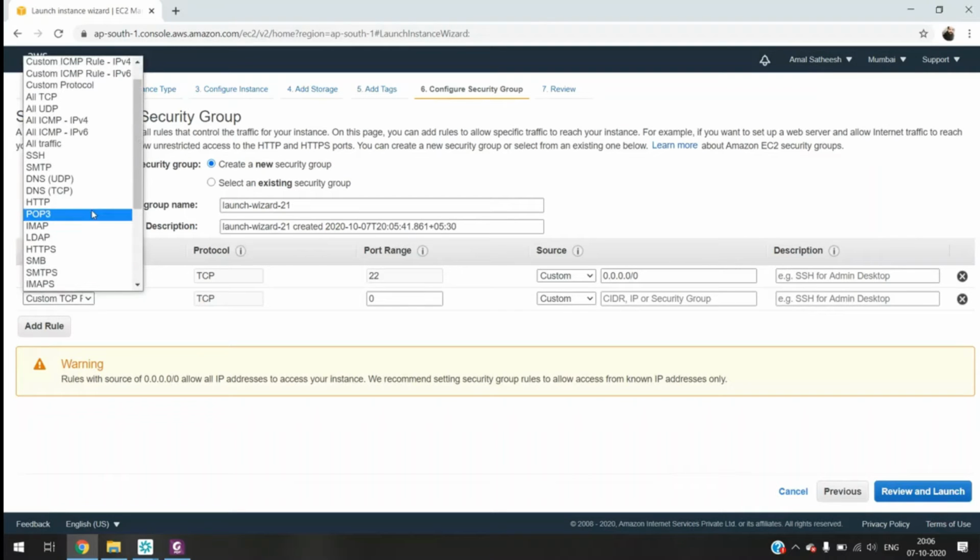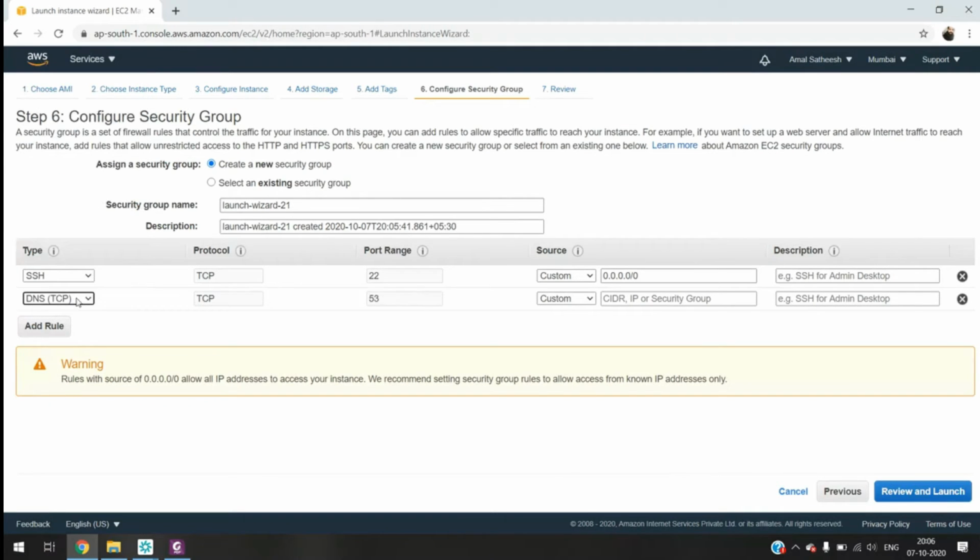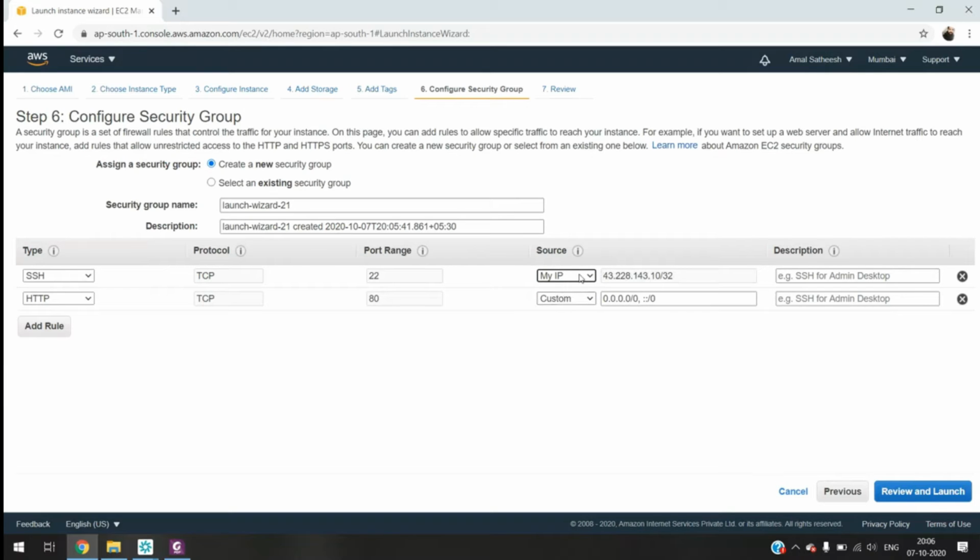Let's suppose I am adding the rule HTTP. So the HTTP request will be allowed on this instance. Here is the type, which type of rule we are adding, the protocol which we are using, the port number of the rule, and then source. Source means from where the request is coming. Custom means we have to specify a network IP address. If I am choosing anywhere, that means publicly anybody can access this machine. My IP means what is my IP?